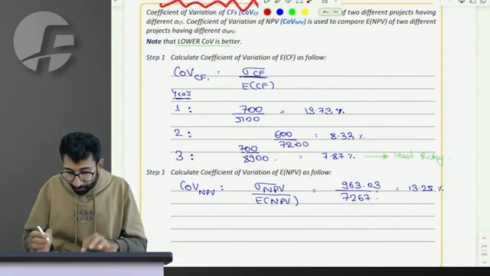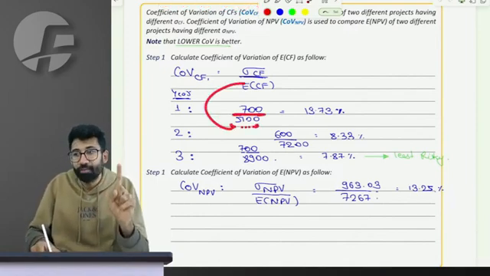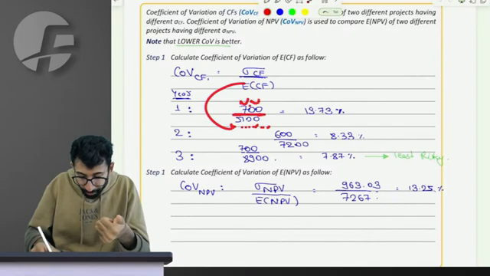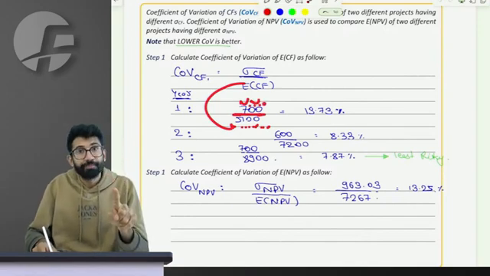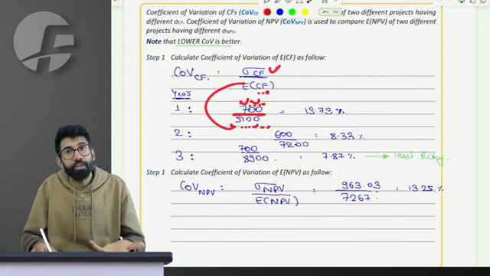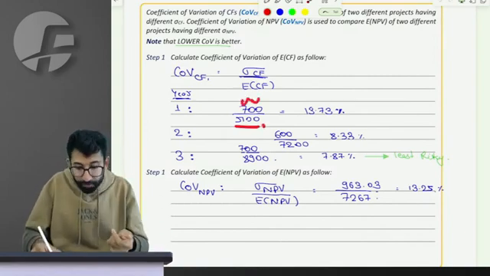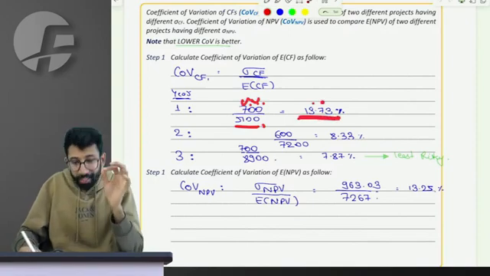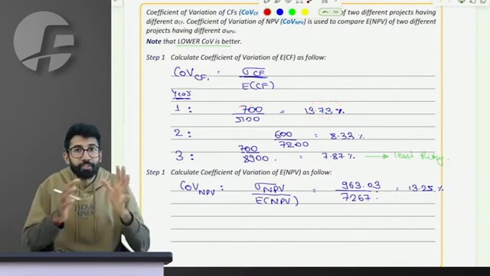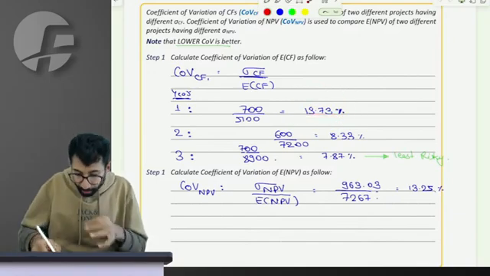For example, for year 1, how much was my cash flow? In the denominator comes 5100 as my cash flow. Everyone listen to it. In the denominator comes 5100 as cash flow, and the numerator is 700 rupees as the risk. The deviation of the cash flow in the numerator, the cash flow itself in the denominator, tells you that the 5100 that you are expected to earn is subject to a variation of 700 rupees, which means it is subject to 13.73% variation relative to its value. If I am expected to receive 100 rupees, it is subject to deviation by 13.73. The point is really simple.